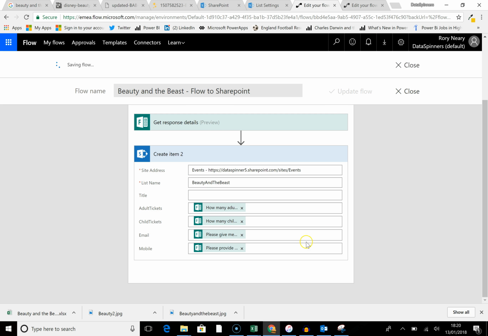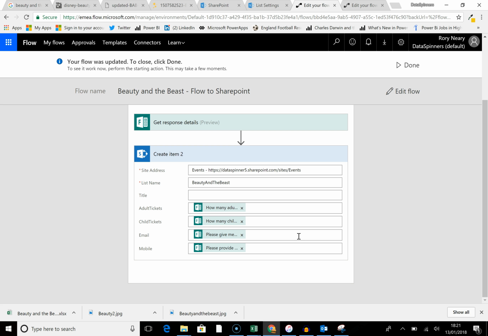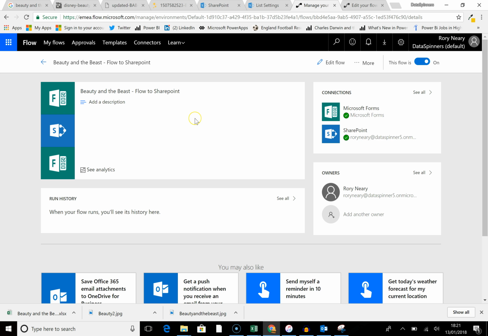I'm going to save the flow. So we now should be, I need to make sure this flow is actually turned on. So I'm going to say done on this, and it is. The flow is on. And what that means is that if we use the form, then it should actually work.